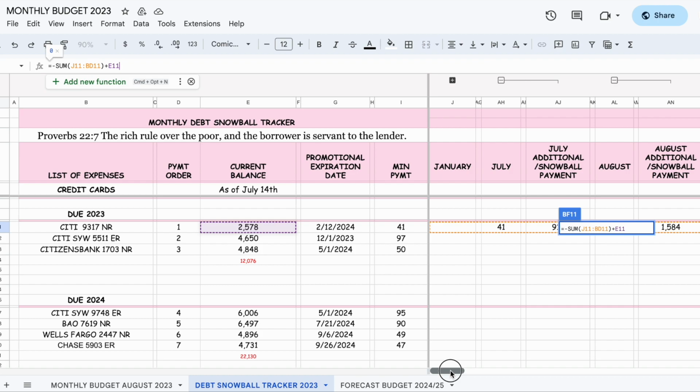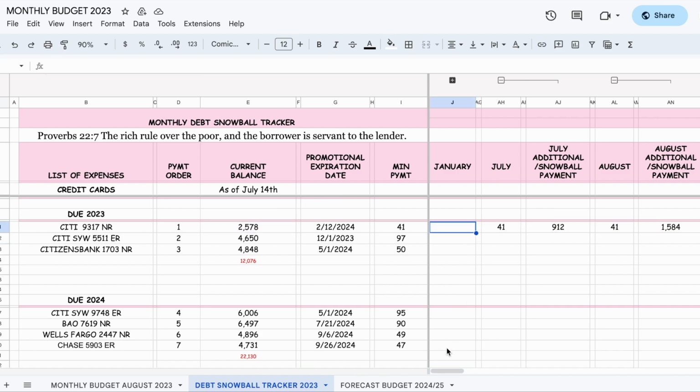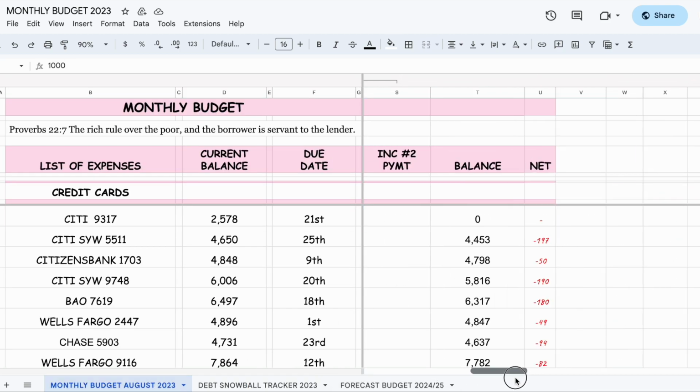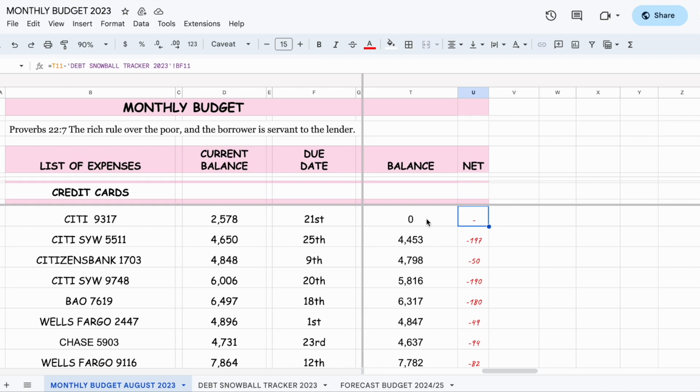So it's taking the payments minus the debt equals 0. Okay, so when you come back here, this should also be 0. There you go. So you know that you've applied it correctly in the debt tracker.